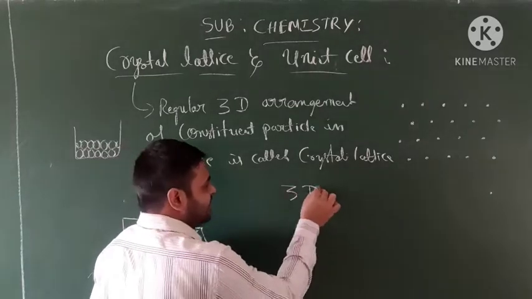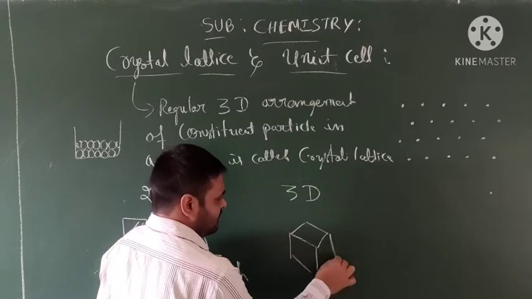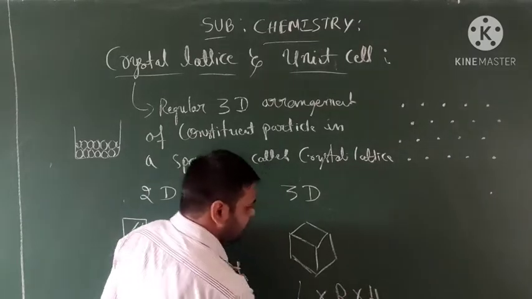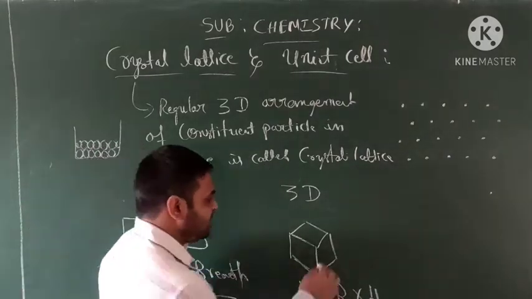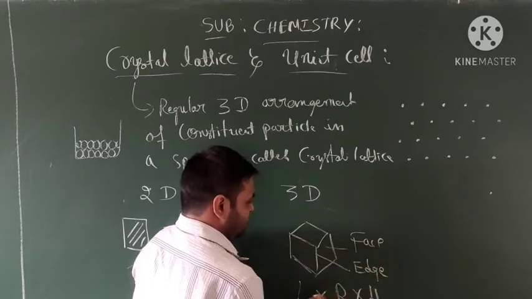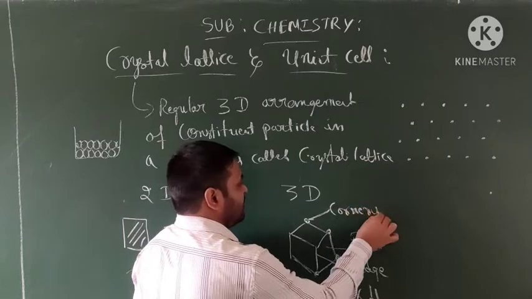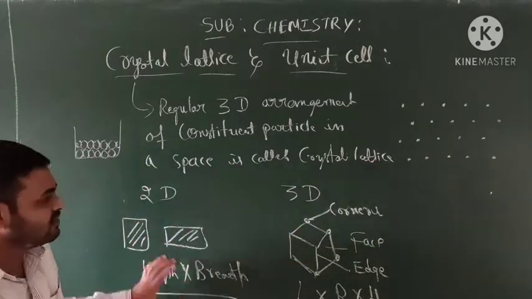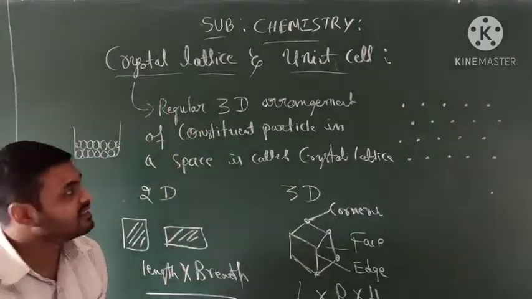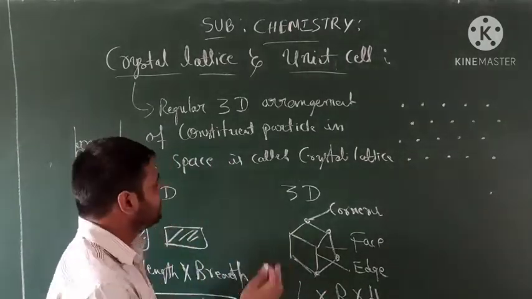But in 3D we can observe length, breadth and height also. Here one cube is taken. This is a face, this is an edge, and this point we call a corner. Students, this is a 3D structure, this is a 2D structure. Crystal lattice means a regular 3D arrangement of constituent particles like atoms, ions or molecules in a space.